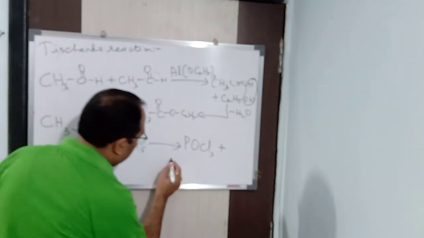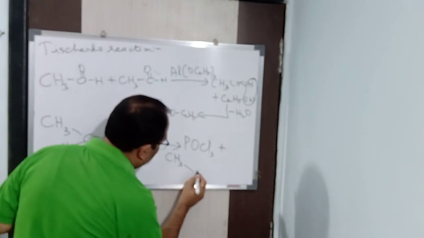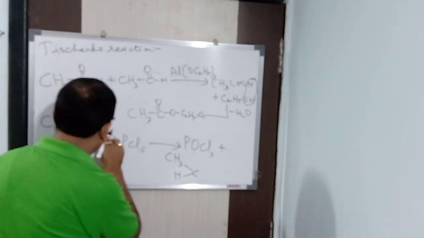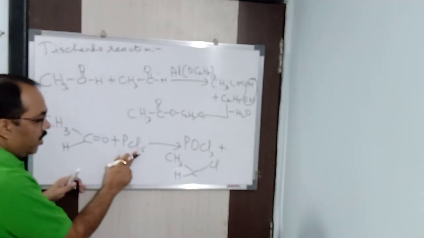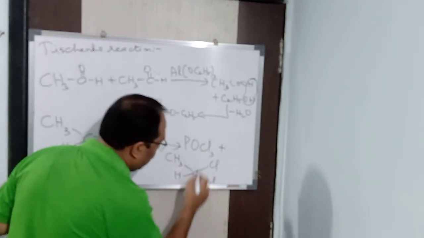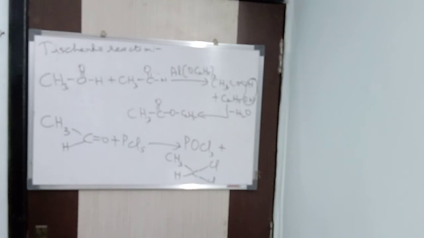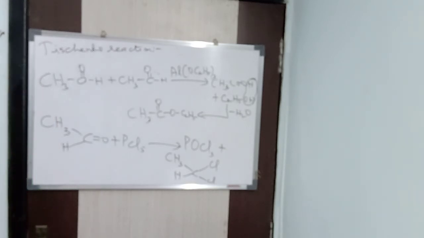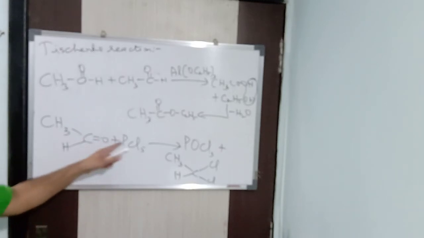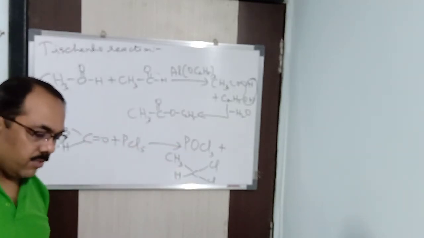How is it going to form? See here, CH3, then CH, and this oxygen will be replaced by 2 chlorine, because Cl3, here Cl5, so 2 more chlorine is there. So it is in this way that it is being formed. CH3, that is CH, and Cl2, you will be getting it. Clear? So this is the product, you will be getting it here. Oxygen goes here, so there is no doubt, and hence we got this particular product.